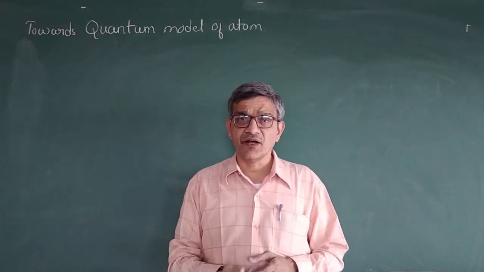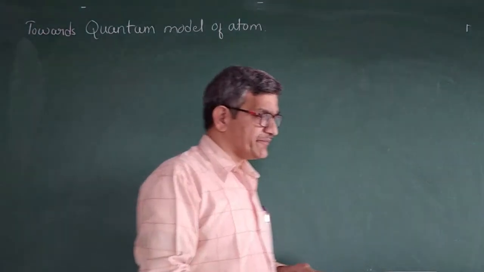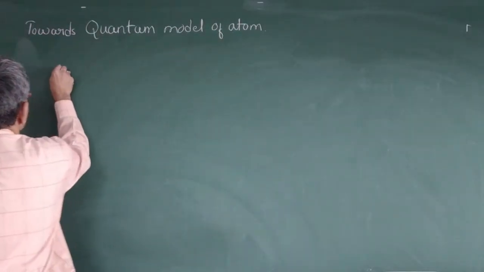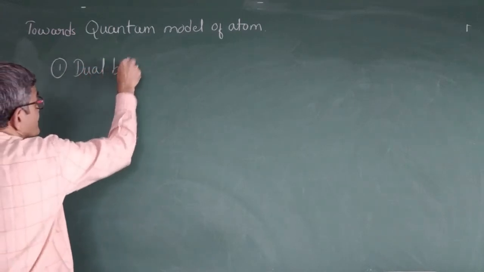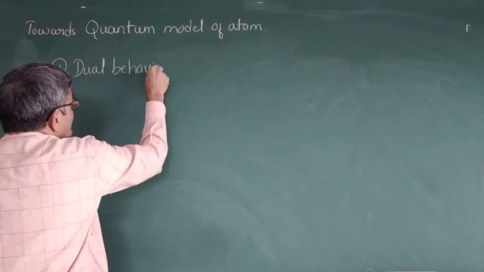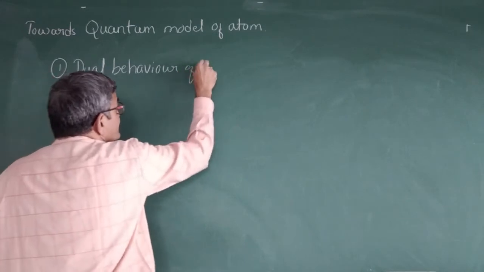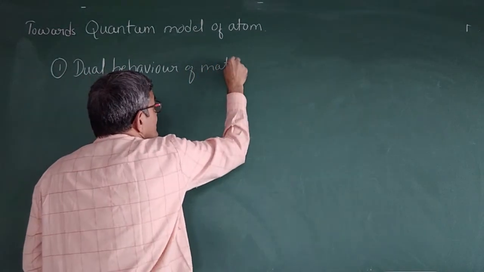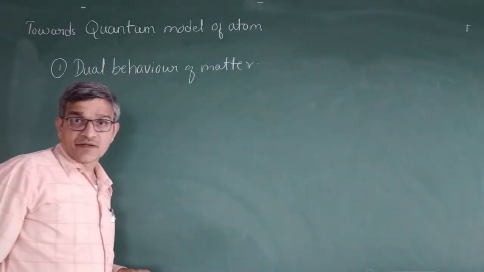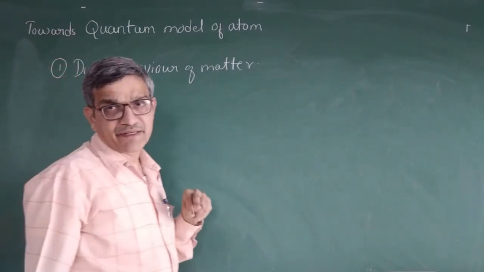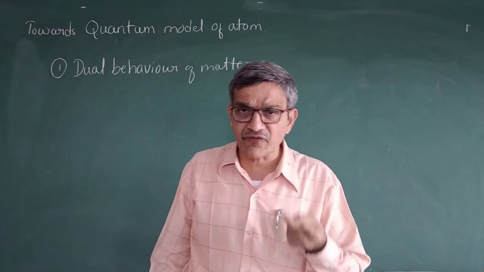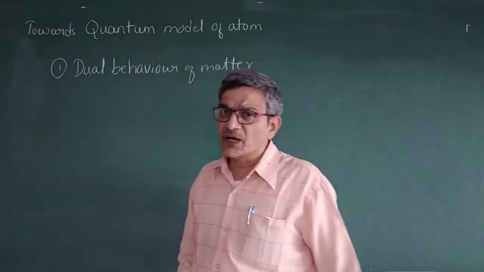One is the dual behavior of atom or matter. Matter has two behaviors: one of wave nature and another of particle nature.